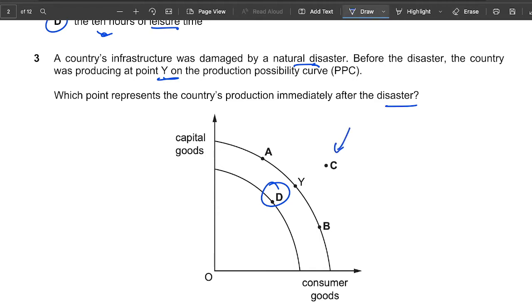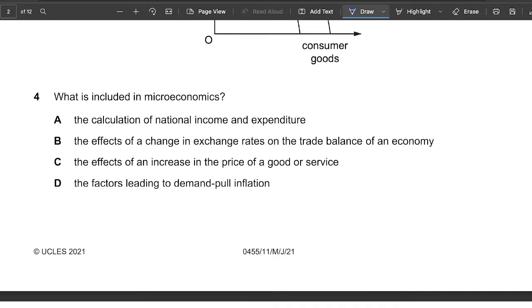This point here is unattainable. Okay, we don't have the resources for that. Okay, we move on to the next question.